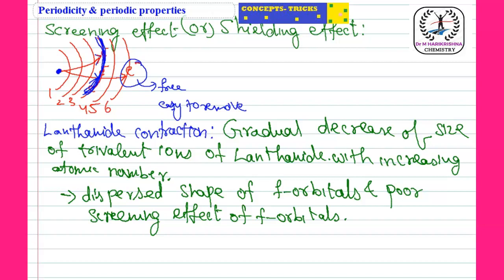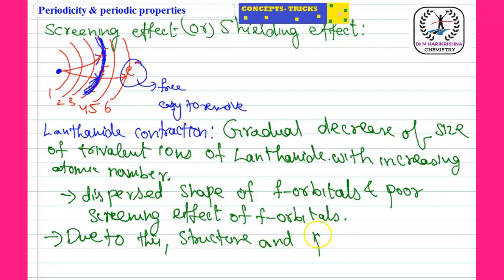Due to this lanthanide contraction, it is applicable for d block elements also. That's why the structure and properties of the elements are very close to each other. Since the size gradually decreases, the structure and properties of the elements are very close.